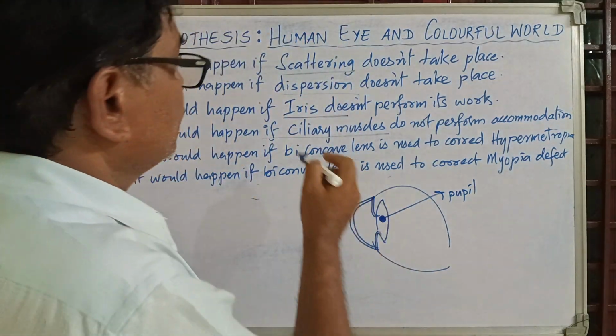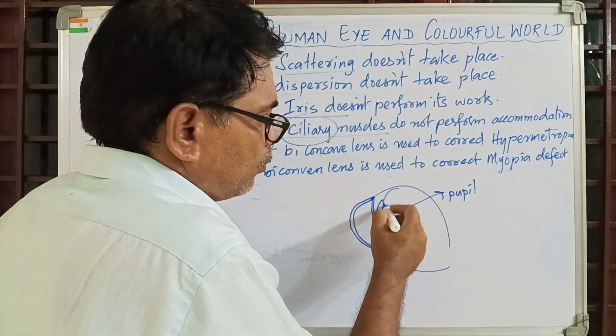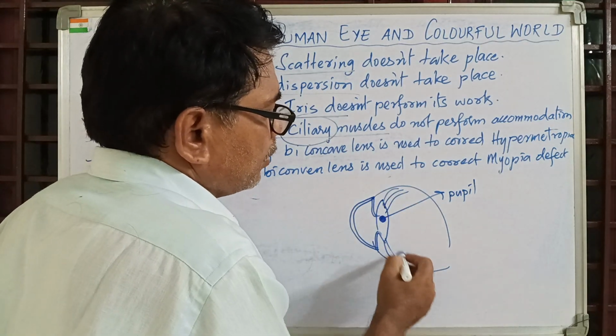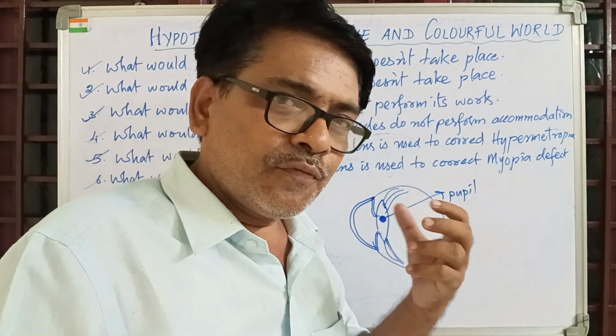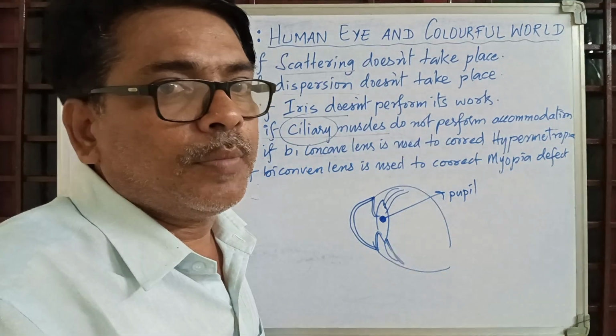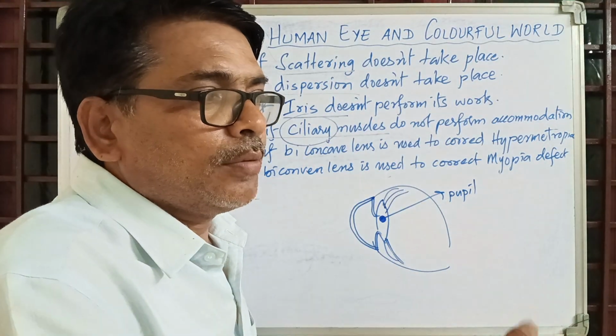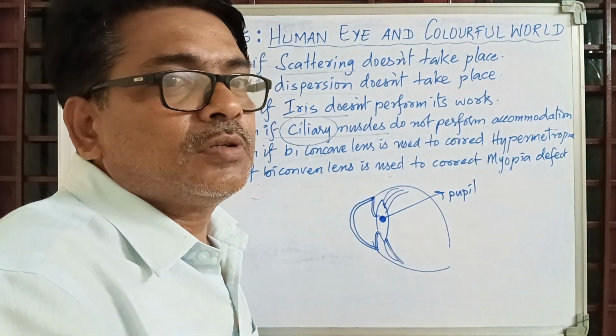Then coming to ciliary muscles. Ciliary muscles are very important. As I told you, they do the work of accommodation, increasing or decreasing the size of the lens, changing the focal length inside the eye. That work is called accommodation. For what? To see a near object and a far object. Since you know this concept, you can write the opposite of that one.